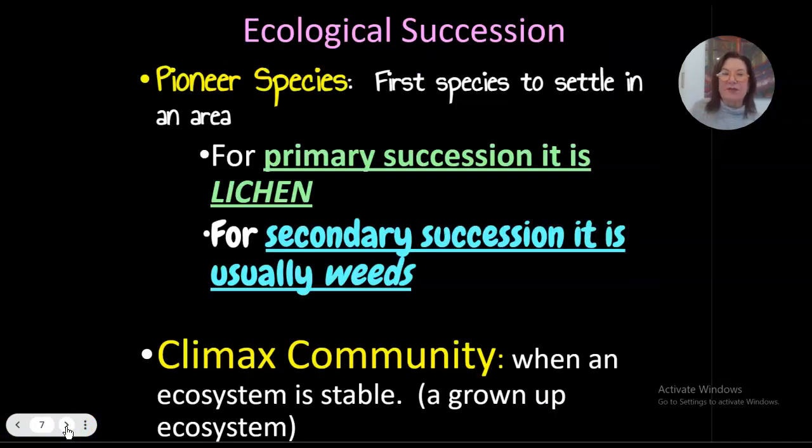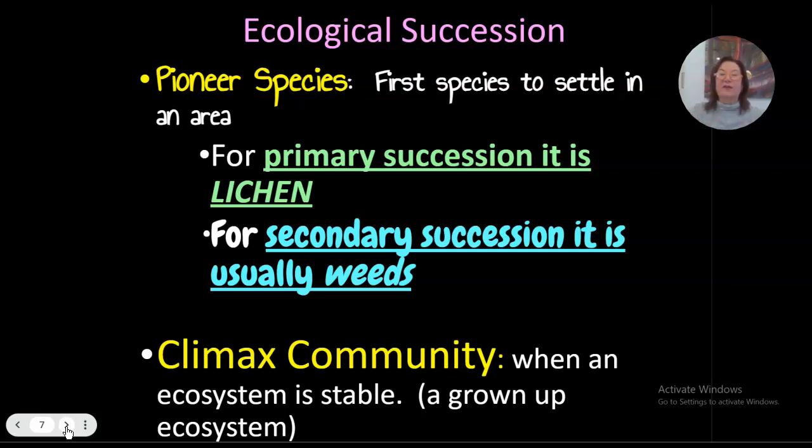So, like I said, the pioneer is the first species that comes in to live in the disrupted environment. So for primary succession, it's going to be lichen, and also mosses, but generally speaking, lichen always comes first. For secondary succession, which we're going to go over in a second, it's usually weeds. An example of secondary succession would be a fire.